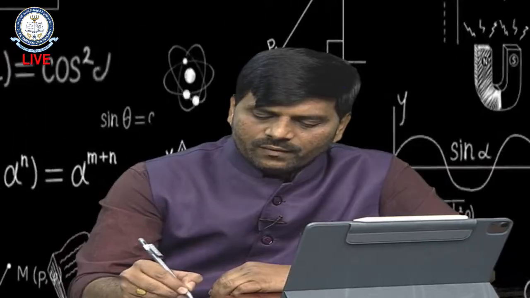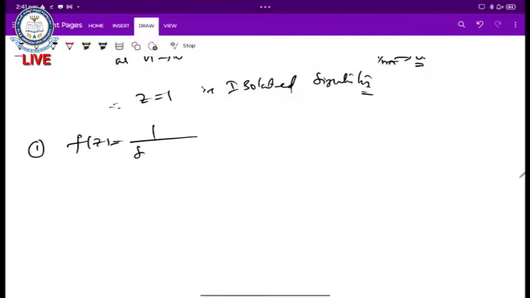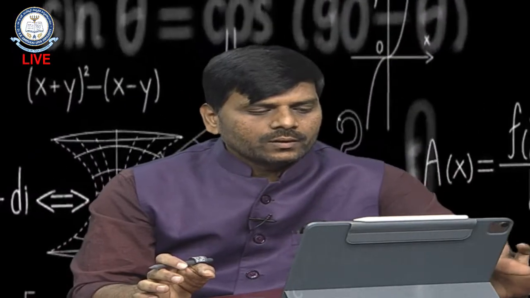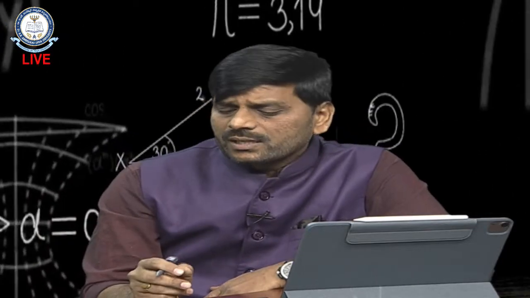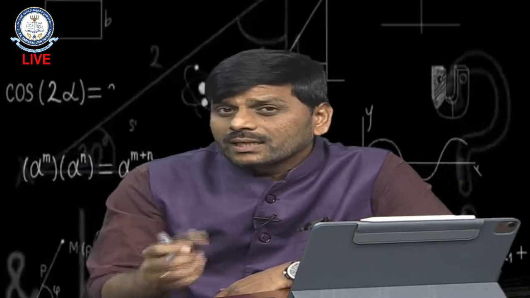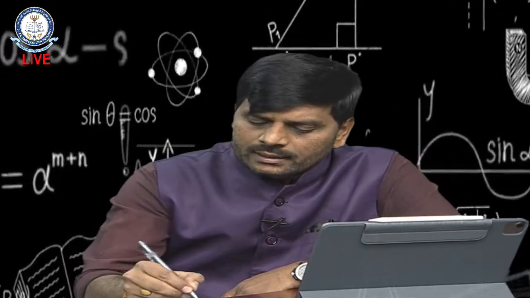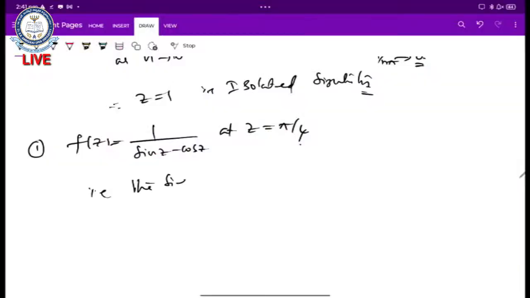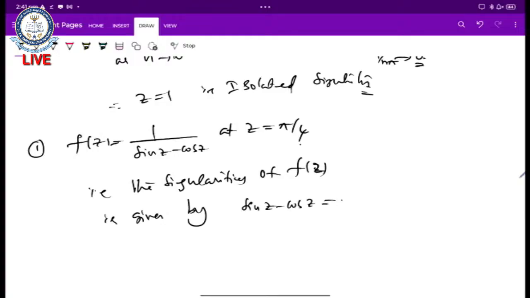So given the function f of z is equal to 1 by sin z minus cos z, at z is equal to pi by 4, let us discuss the singularities of this function f of z. The singularities occur where the denominator equals 0, so the singularities of f of z are given by sin z minus cos z equals 0.